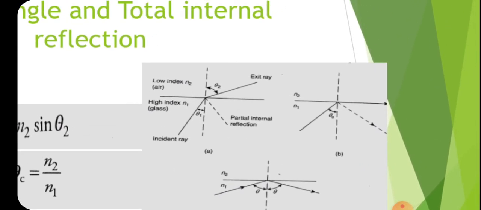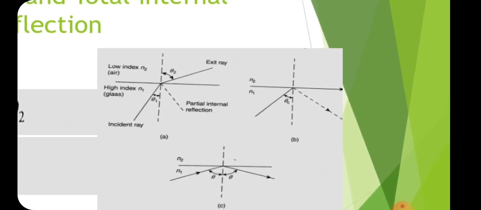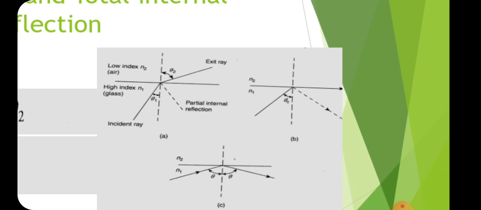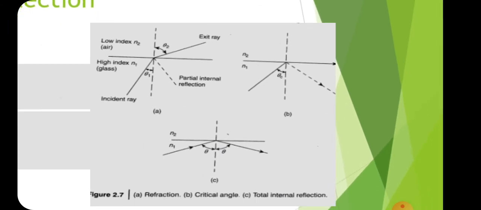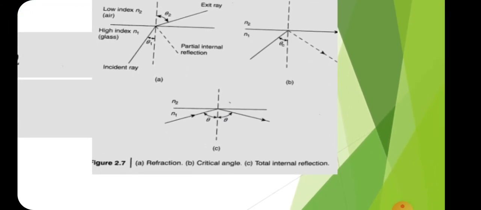If the angle of incidence is greater than the critical angle, that is theta 1 is greater than theta c, then the light is reflected back to the same medium. This is called total internal reflection. When theta 1 is increasing beyond theta c, that is, beyond the critical angle, then the ray will be reflected back to the original medium. This is called total internal reflection or TIR. And figures B and C show the total internal reflection.